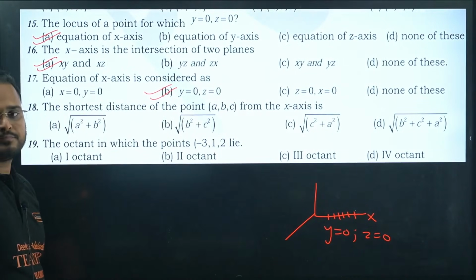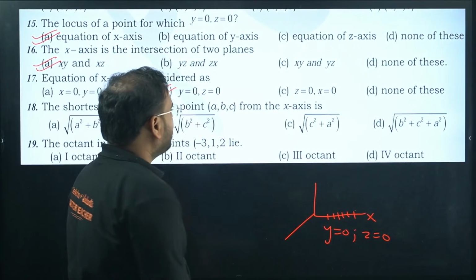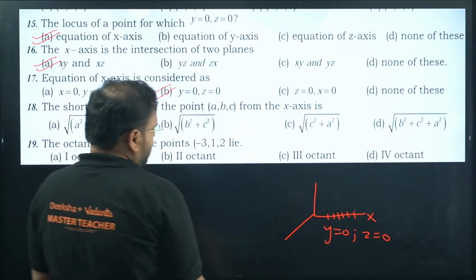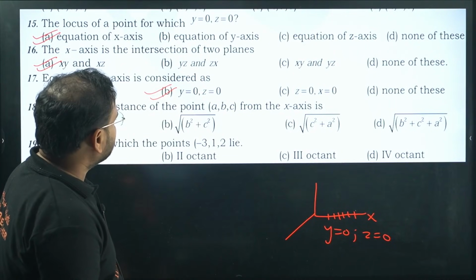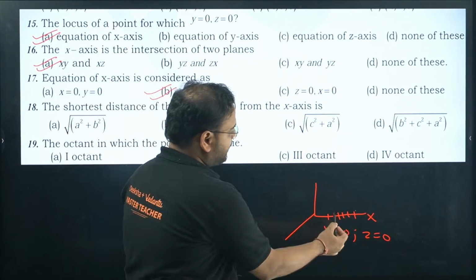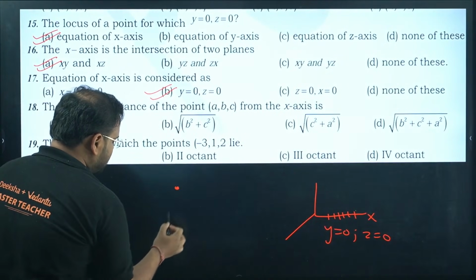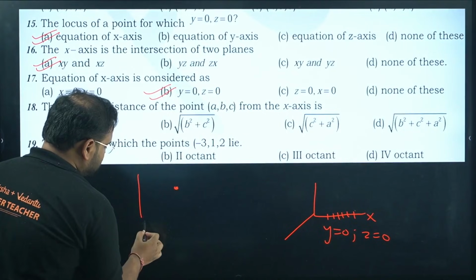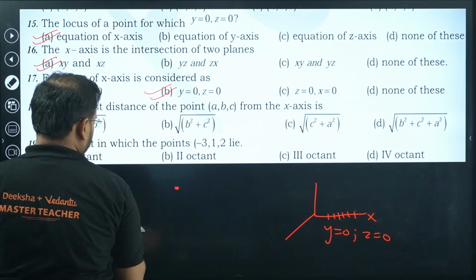The shortest distance of the point (a, b, c) from the x-axis. Let's say this is a point (a, b, c) and the x-axis is over here.